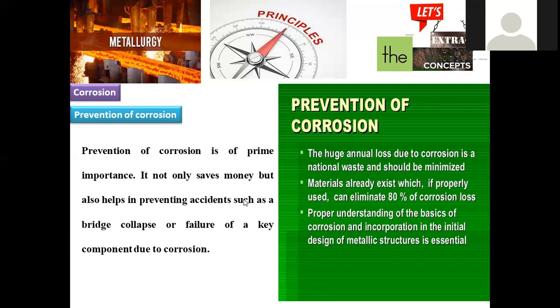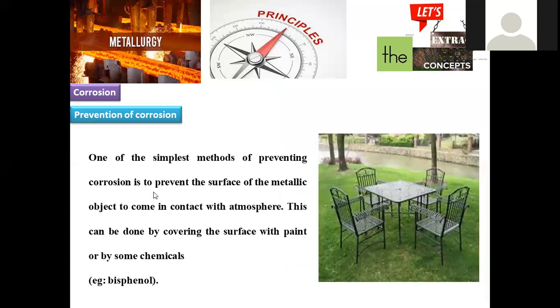If it is not properly treated, what happens? Collapse of those materials is possible, explosions may be possible, and failure of machinery is possible. We will face many kinds of impact, not only economic loss, but also human lives may be destroyed if a bridge collapses or any accidental incident occurs. That's the reason why it is very important to prevent this corrosion.